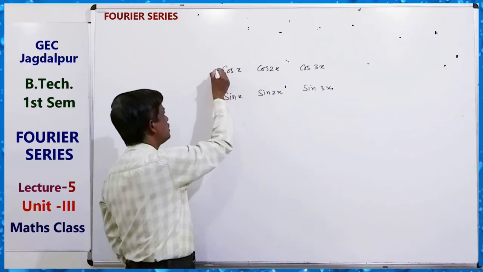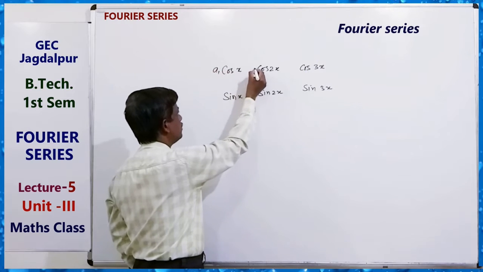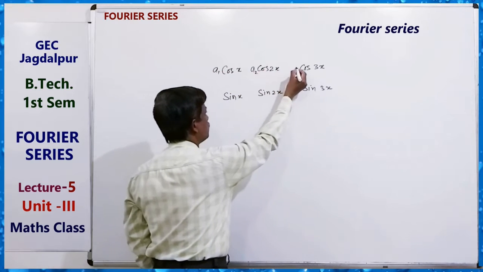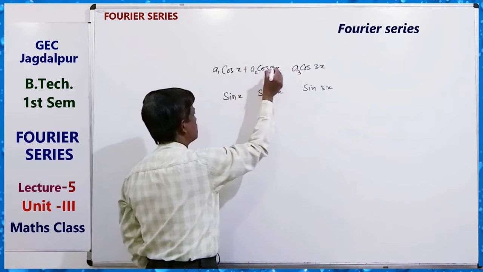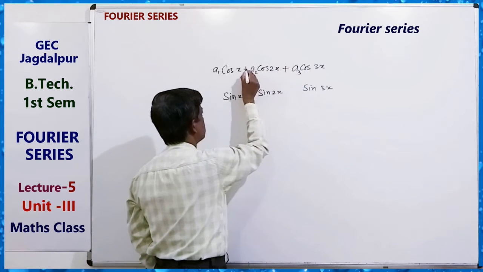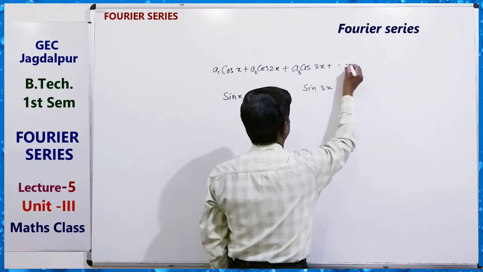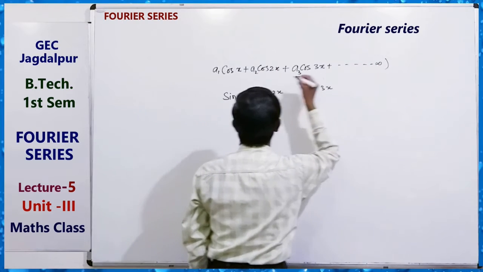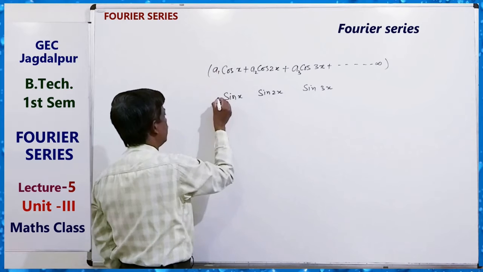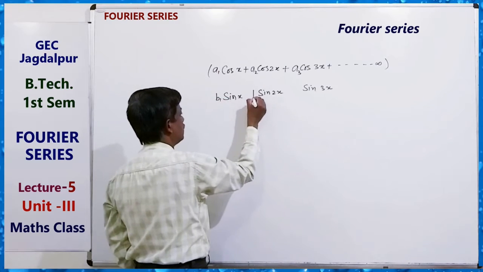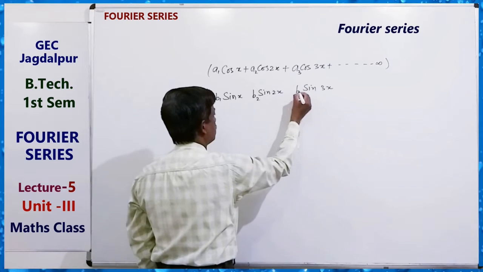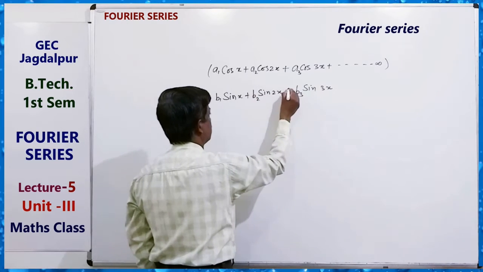Suppose its coefficient is a1, its coefficient is a2, its coefficient is a3, and sum of this up to infinity. And similarly here, suppose b1, b2, b3 are the coefficients.